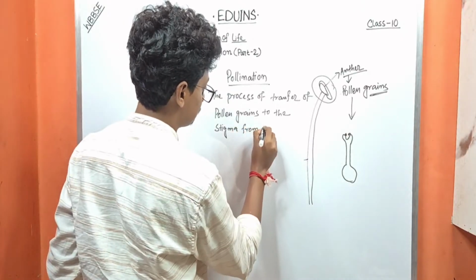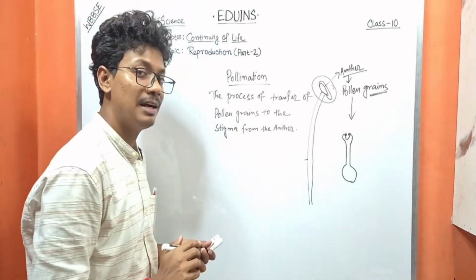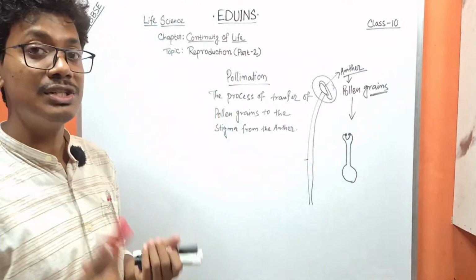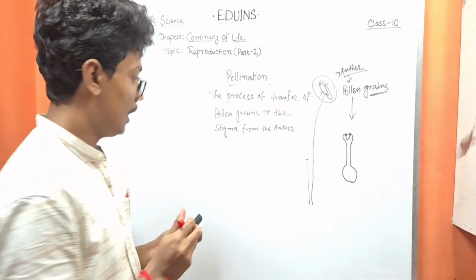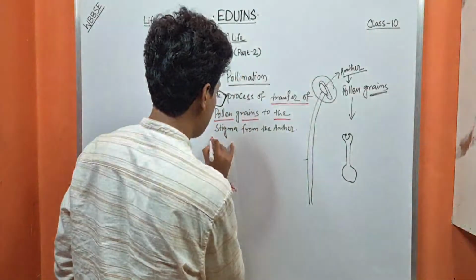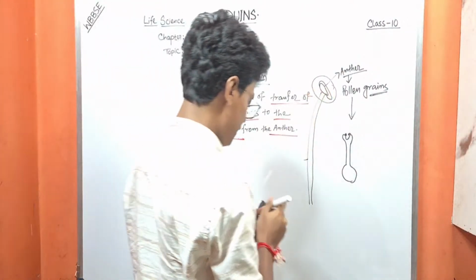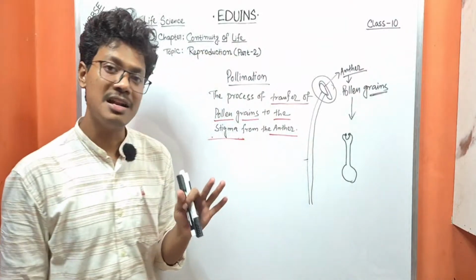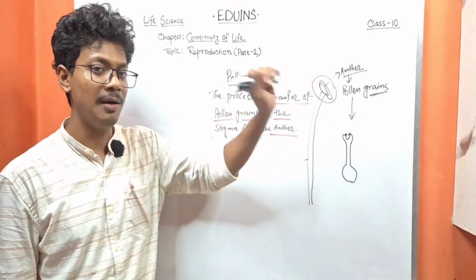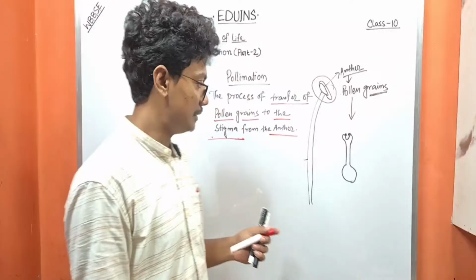This part is very important because there is a misconception that pollination means fertilization. No, pollination is the transfer of the pollen grains from the anther to the stigma. Based on this transfer, the pollination process is divided into two categories. What are they?